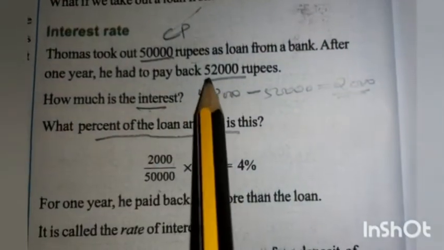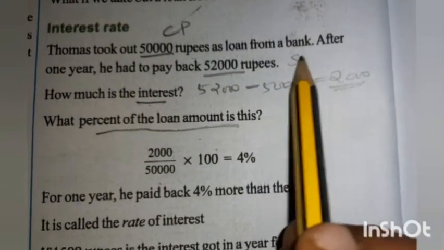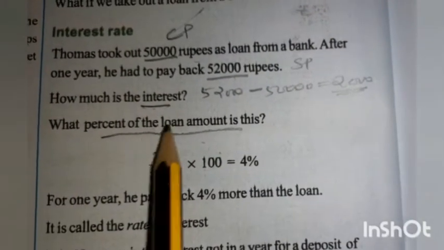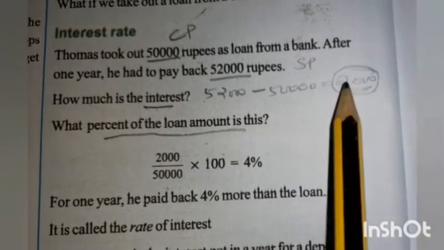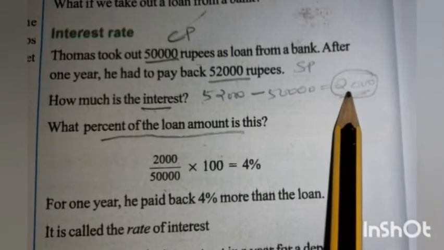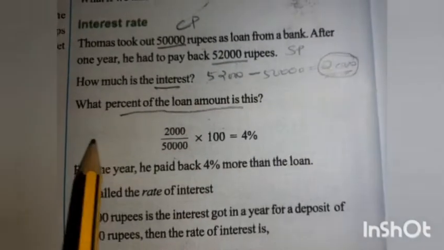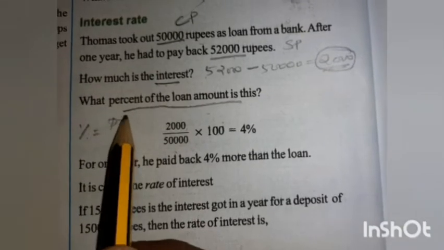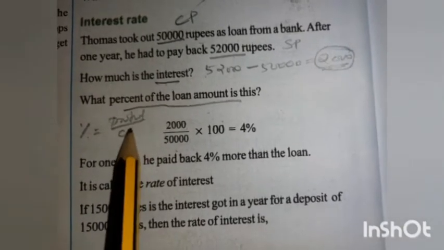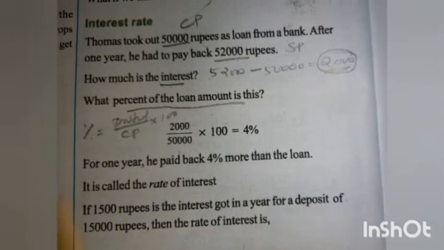Then 52,000 he pay back. That is the sale price. So this is the profit to the bank. That is 2,000 rupees. We can find out the percentage of loan by profit divided by CP into 100.